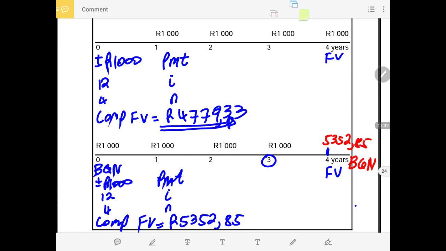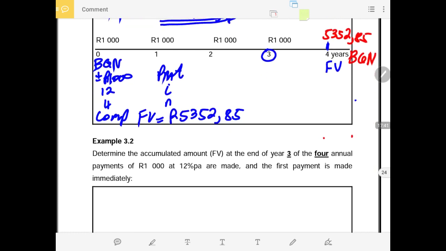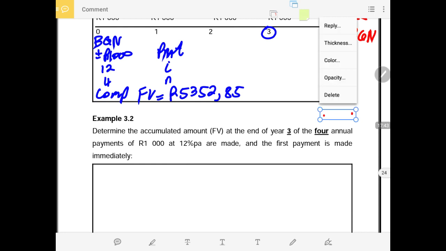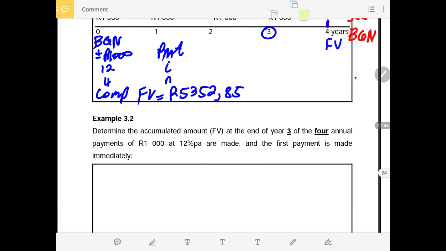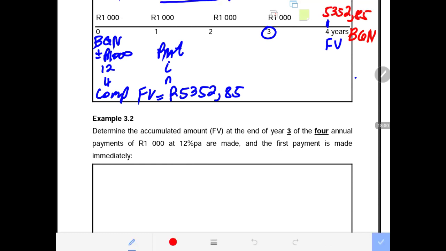So now this is how you deal with the annuity when the BGN function is used and when the BGN function is not used. Now let me then close this introduction of the annuity with example 3.2. Very basic so far, and we'll delve into details. Don't forget to say second function future value to remove the BGN now, because we're no longer using BGN unless stated otherwise. Example 3.2 says we are to determine the accumulated amount, which is the future value, at the end of year 3. Take note of that.